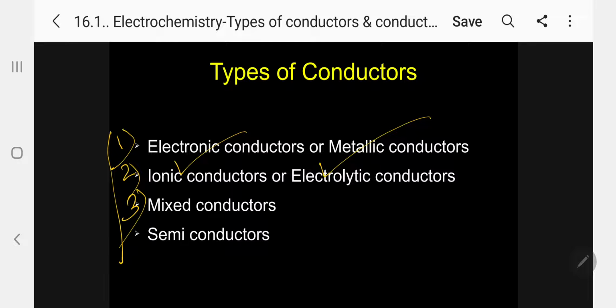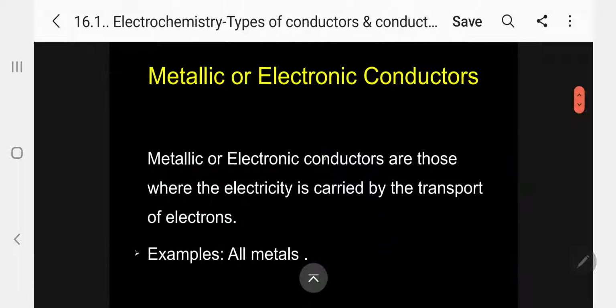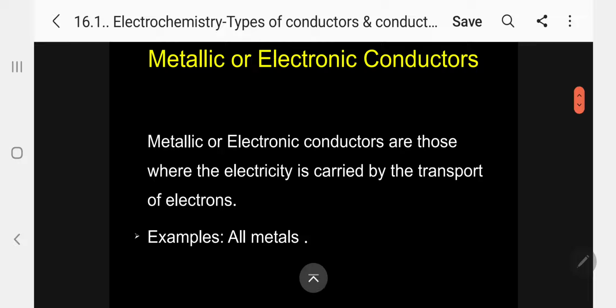Number 3, mixed conductors. Mixed conductor means behaving both as electrolytic and metallic. And finally, semiconductors. Due to impurity or temperature, they behave in a different way. Okay, let me go one by one. First, let me take metallic or electronic conductors.